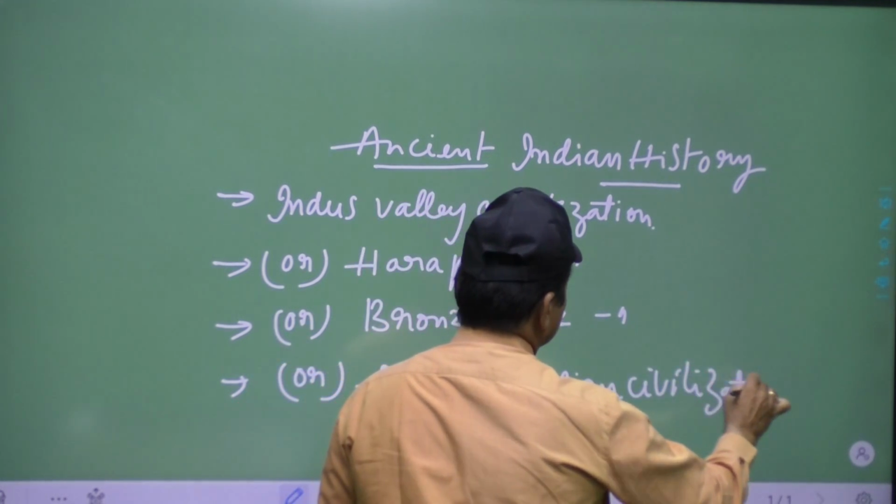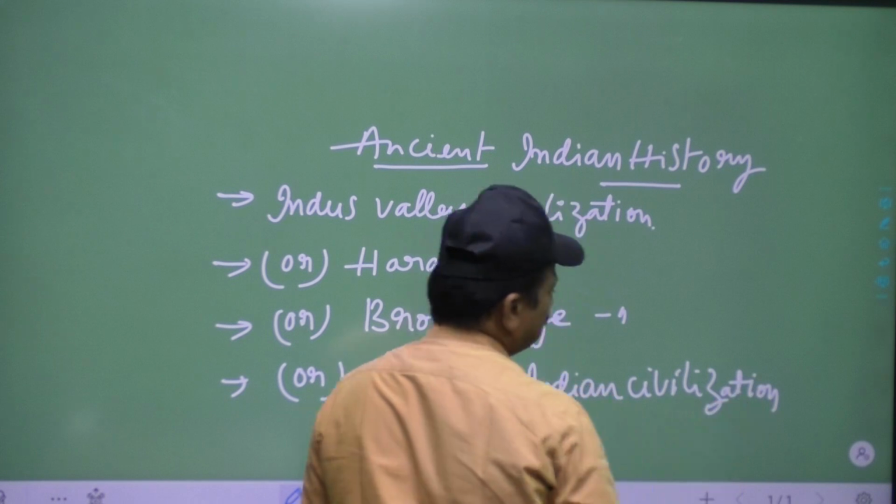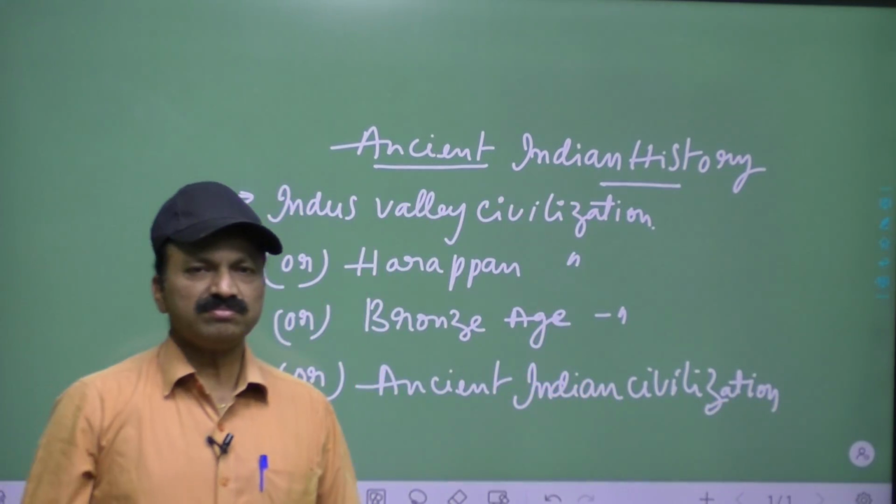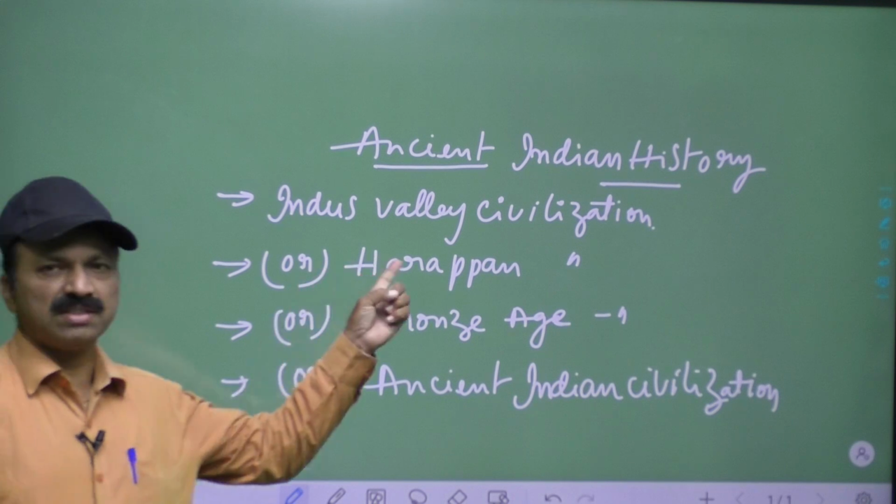Have you got the idea? Different names are there for this one, that you have to remember. These are all the names.